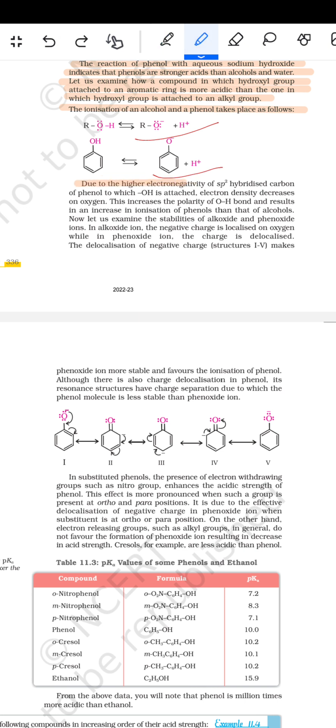Due to the higher electronegativity of the sp2 hybrid carbon of phenol to which OH is attached, electron density decreases on oxygen. This decreases the polarity of the O-H bond and results in an increase in the ionization of phenols compared to that of alcohols.